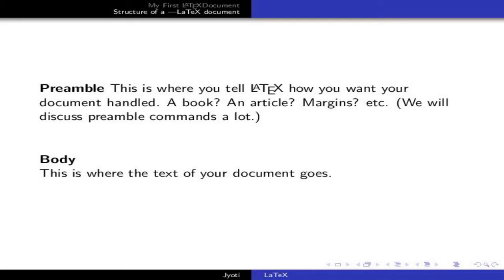We can have the document class as article, report, book, letter, or beamer. We use beamer as a document class when we are making a presentation. We can also specify class options to the document class command by enclosing them in square brackets. To specify more than one option, we separate them by commas.